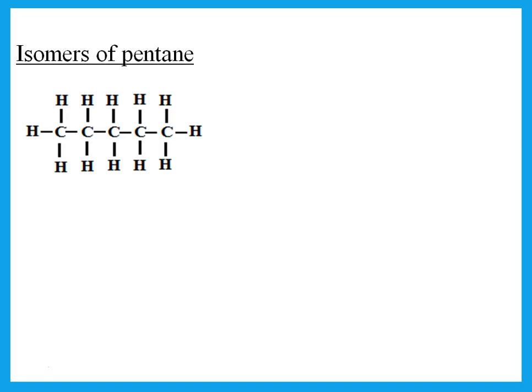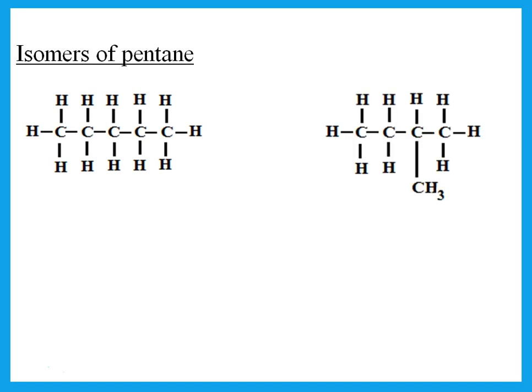Isomers of pentane. Now, pentane doesn't have a double bond or an OH, it just has single bonds. So pentane, for example, has 5 carbons. So either I put all the 5 carbons in a straight chain, or I put 4 of them and then one of the carbons in the middle. Again, not on one end, in the middle. Or I can put 3 in a chain with 2 in the middle. These are isomers of alkanes.